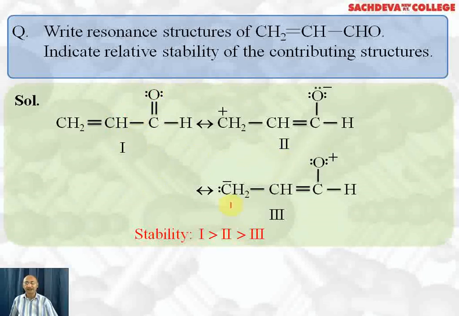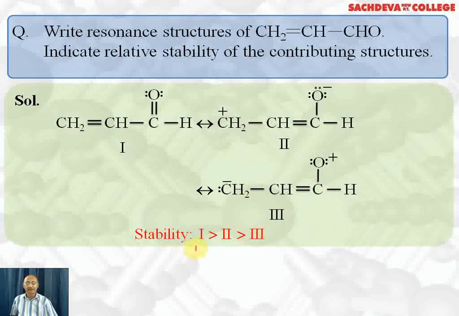For getting the third resonating structure, this pi electron is shifting to this position so that this carbon becomes negatively charged. And these pi electrons form a double bond here. Here oxygen will acquire a positive charge because oxygen has donated a pair of electrons. And here there is a positive charge on oxygen. Here carbon is negatively charged and this is the third resonating structure of acrolein.